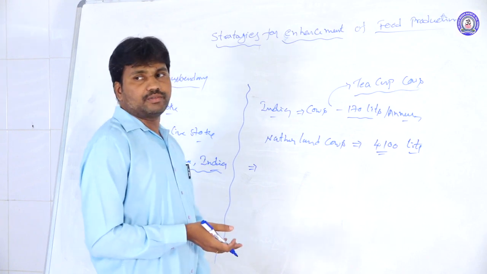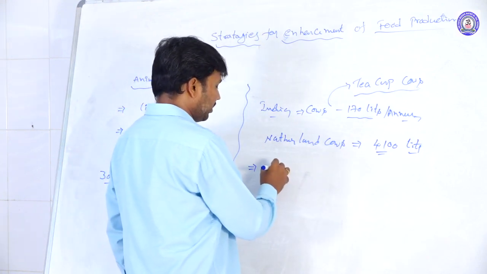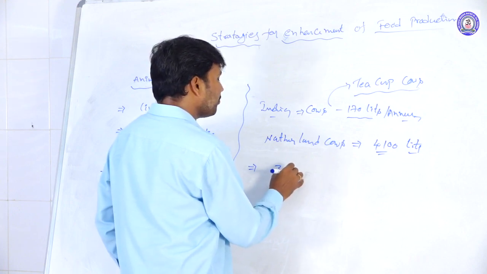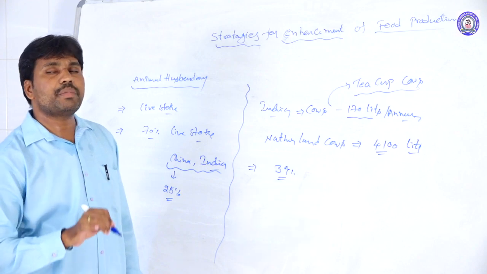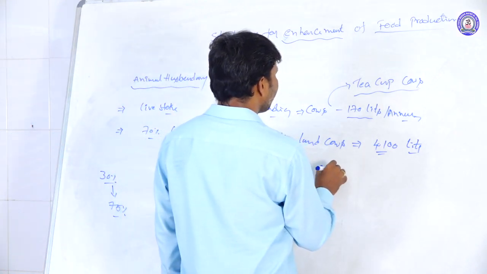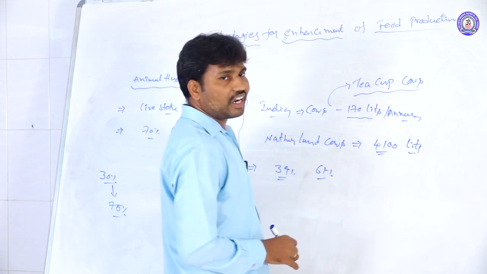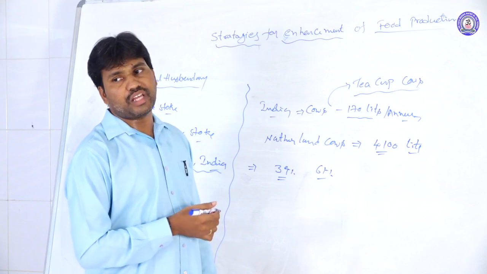Generally in India, of the total milk productivity, only 39% of the milk is used here. The remaining 61% of the milk and milk-related products are exported to other countries.